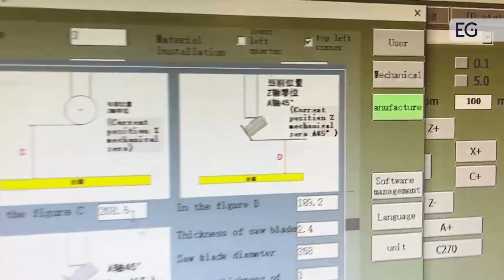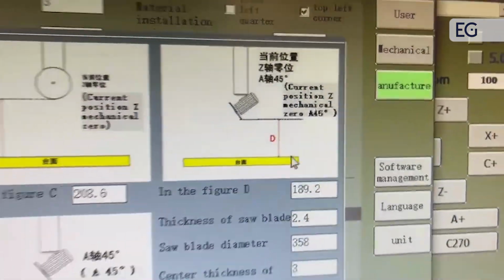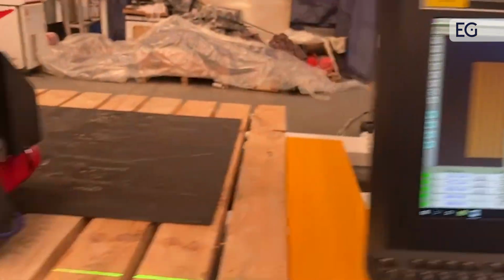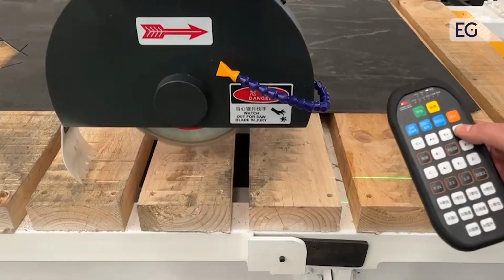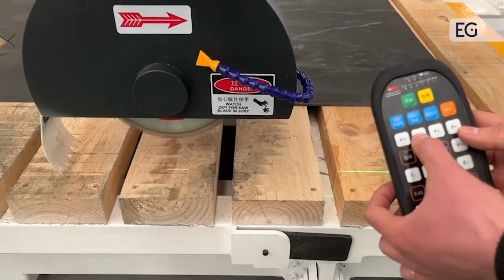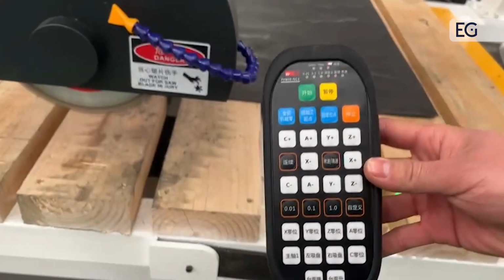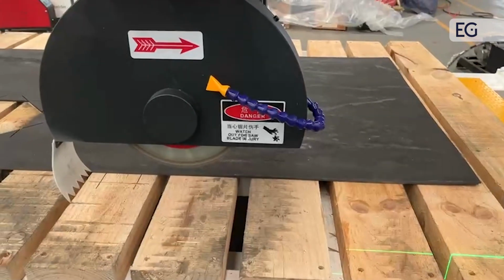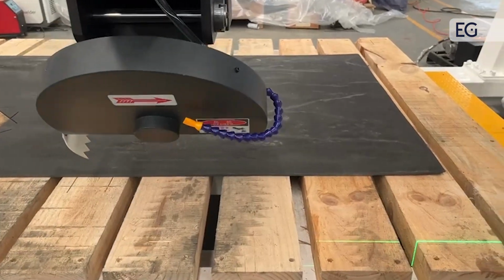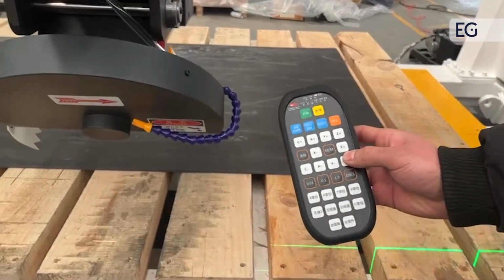Now we test this. First we press this button. Now we press Z down.